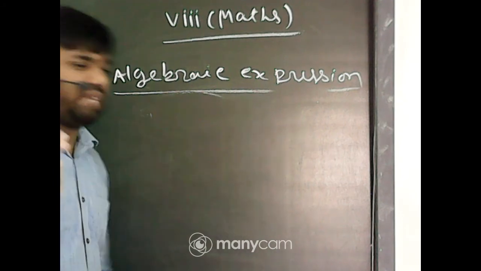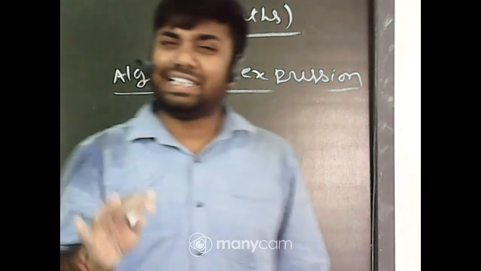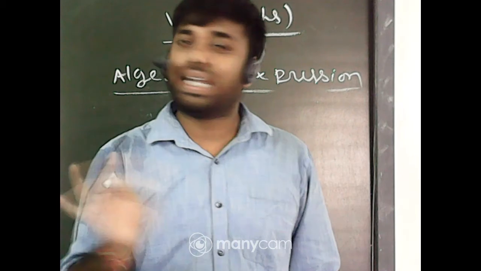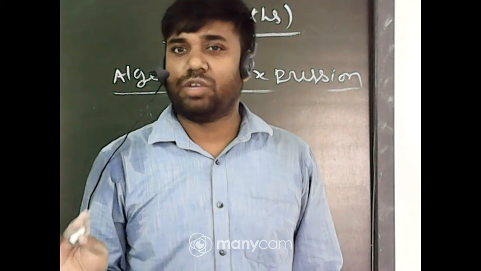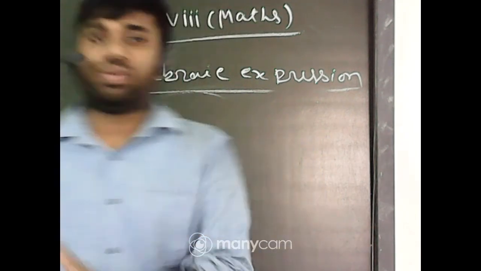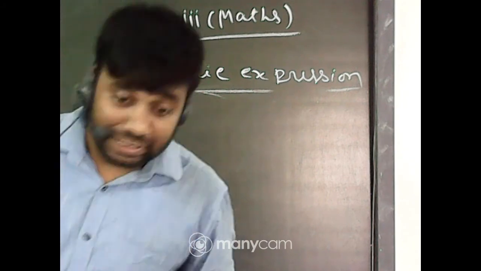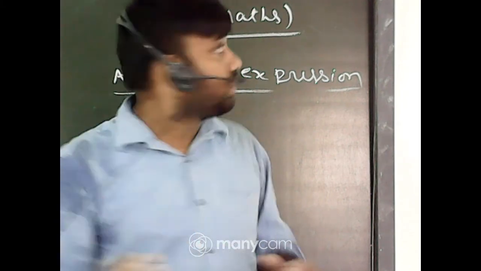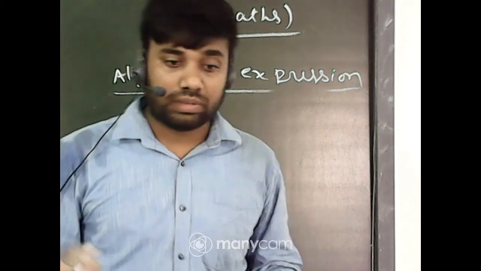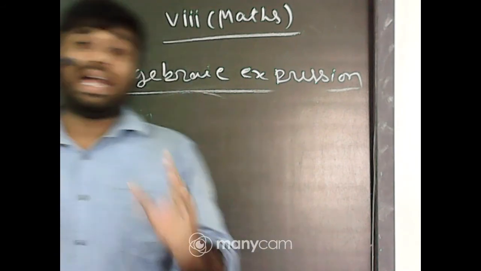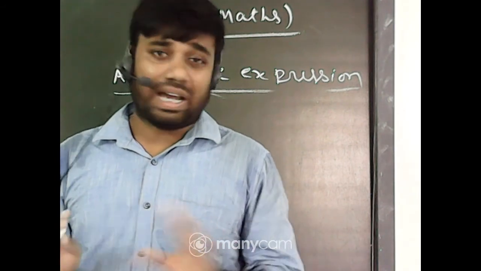First of all, like terms can be added or subtracted. Unlike terms cannot be added. We can just write it in the plus form or minus form. Okay, listen to it carefully. Time is almost finished, only 2 minutes are left. Like terms can be added and unlike terms cannot be added.